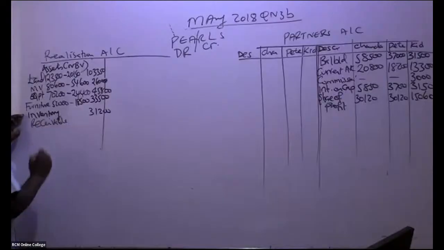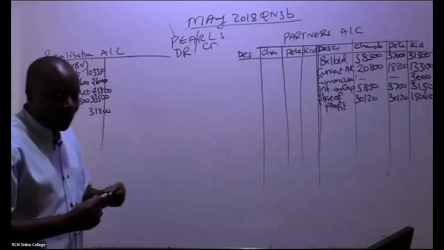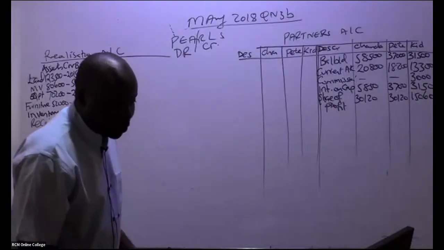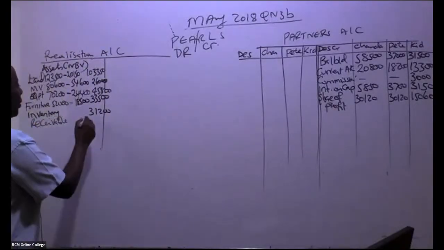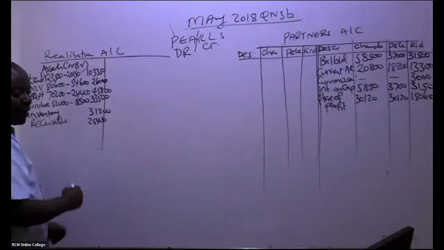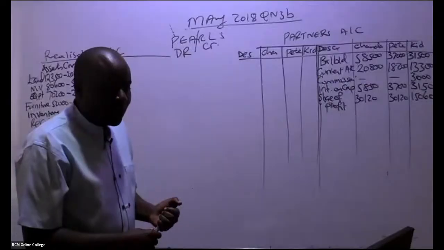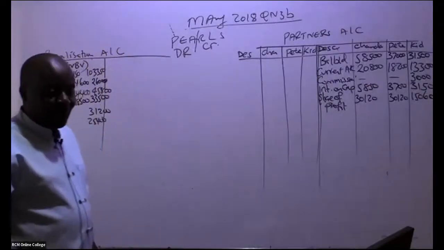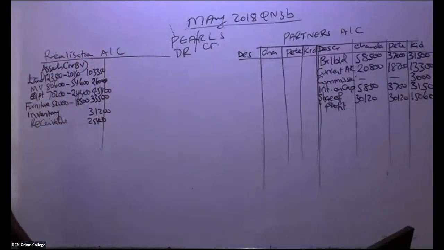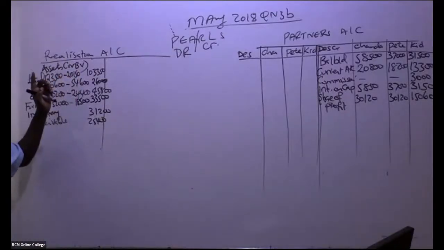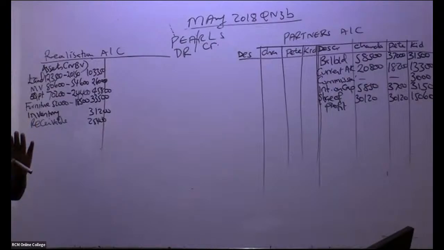And then I can see we have receivables there. Receivables were taken over, and they have what figure? 25,400. So we have here 25,400. Have we been able to capture all the assets that were taken over by the realization? As per note number 2, yes.